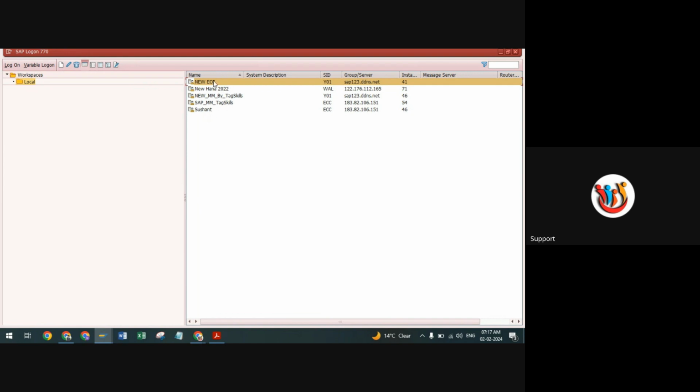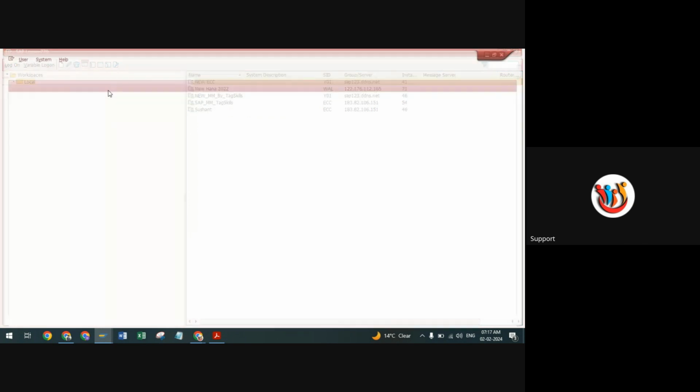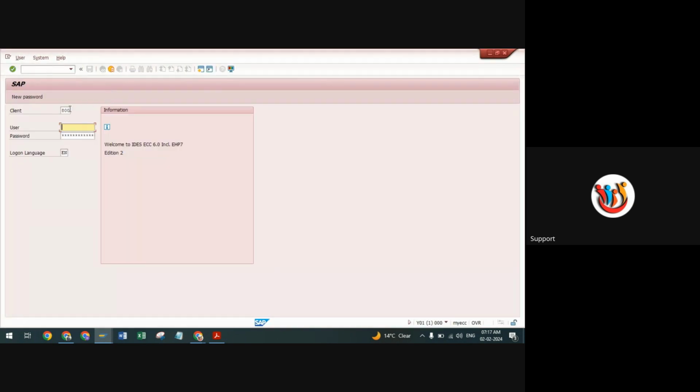If you click on the server, you will get the client number. 800 is our client, so we are working under that client. In real time, if you are working in the development server, the client number is 800. If you go to the quality server, the client number is 4000. And for the production server, the go-live system, the client is different again.